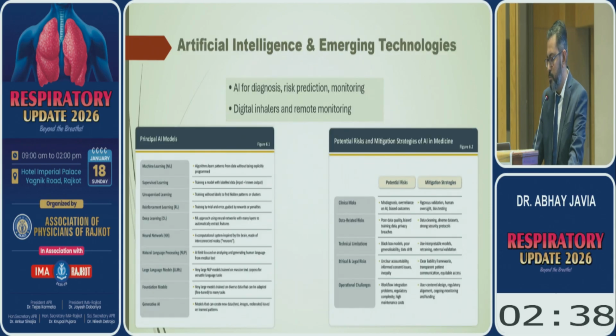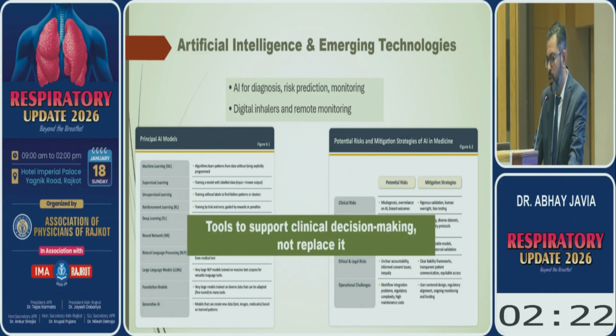And the important other aspect which has been touched upon in recent guideline is artificial intelligence and emerging technologies. Though we are in very early phase, but artificial intelligence can help in diagnosis, risk prediction, and monitoring. But these are the tools to support the clinical decision. It cannot replace the clinical decision.